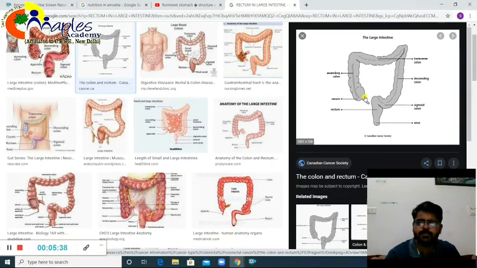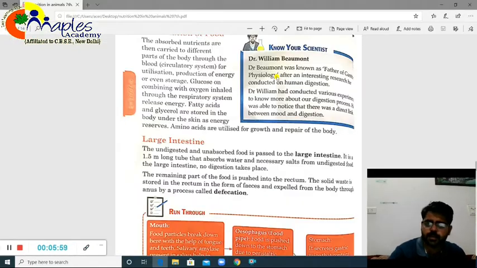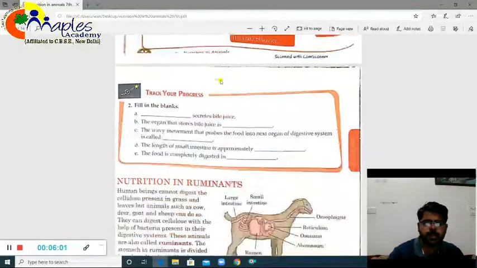Actually, this is the starting point of the large intestine, and this is where the absorption of water will take place. And this portion is basically called the rectum, as mentioned in your book. So before removal, whenever you go to freshen up in the morning, the excess or waste food is stored here, and finally it comes out through the anus, right? So remember, only the absorption of water and some salts takes place in the large intestine.